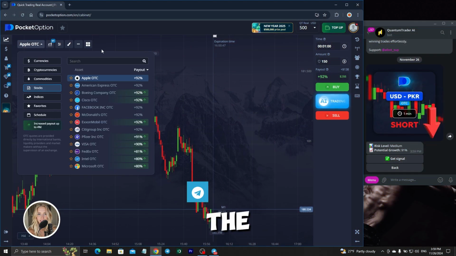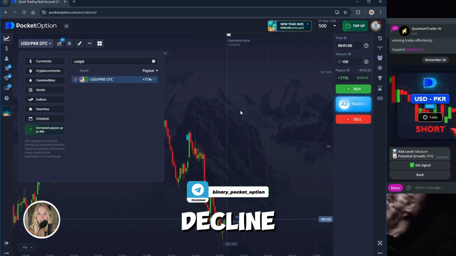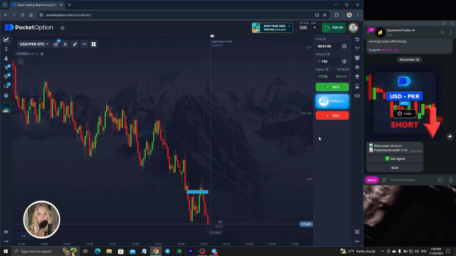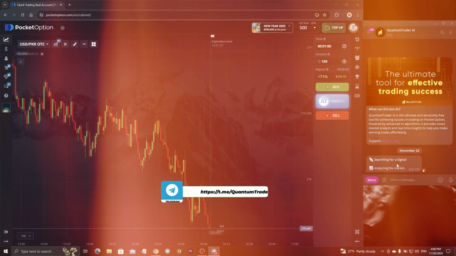Great. We have the first currency pair, and here we will open a position for a decline which is not quite satisfactory for the payout percentage. 71% is a fairly small percentage. So let's select a new entry point, waiting for the market analysis.